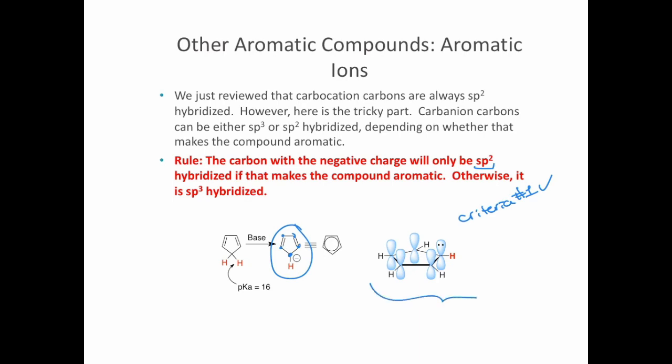Here's a picture of what it looks like. Each double bond has 2 pi electrons, and when we have a carbanion, if it's sp2 hybridized, that lone pair, which is the source of the negative charge, is in a p orbital. So that's going to also contribute to the number of pi electrons. The total would be 6 pi electrons, which equals the 4n plus 2 rule. So this would be aromatic.